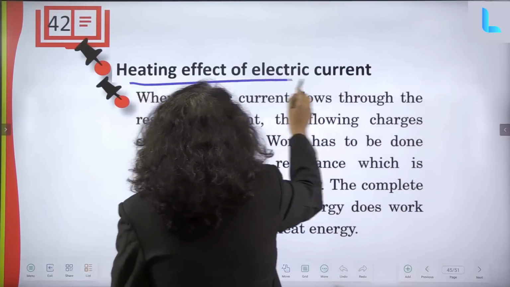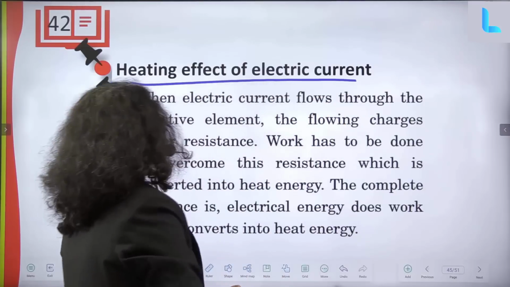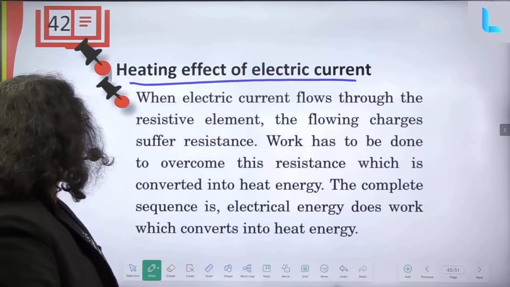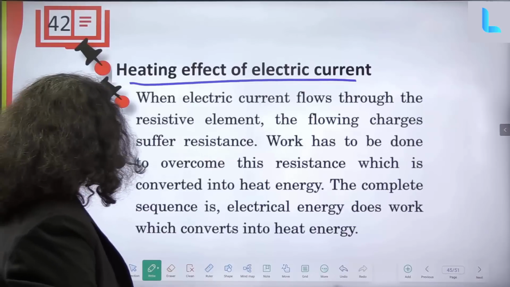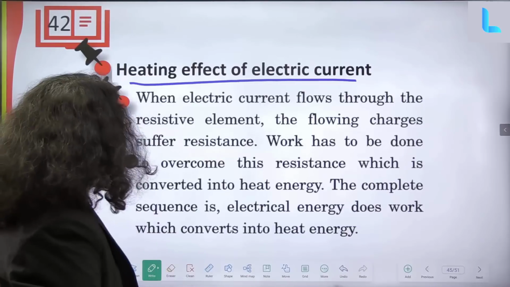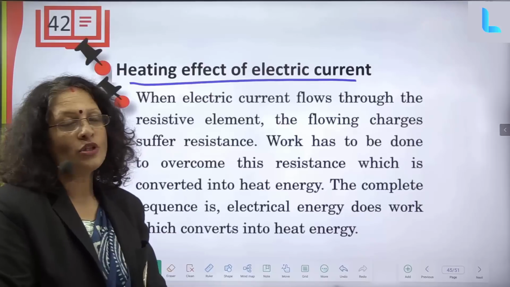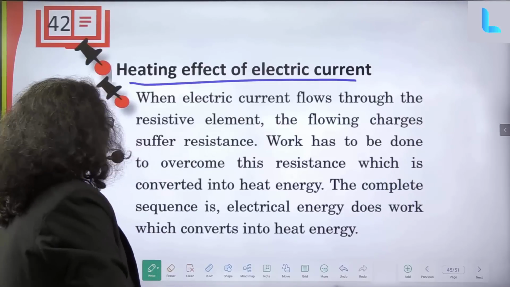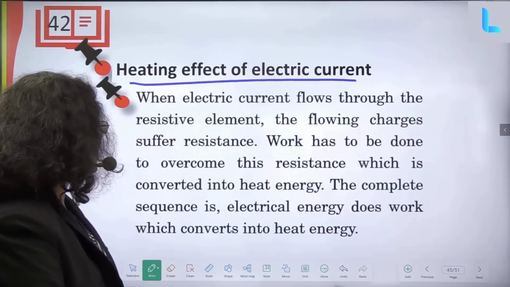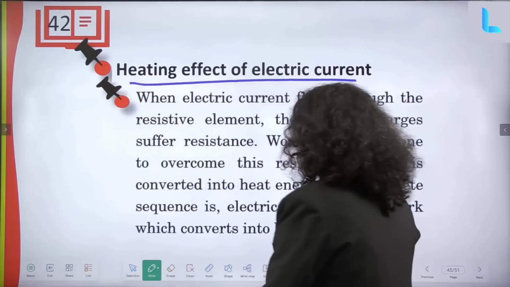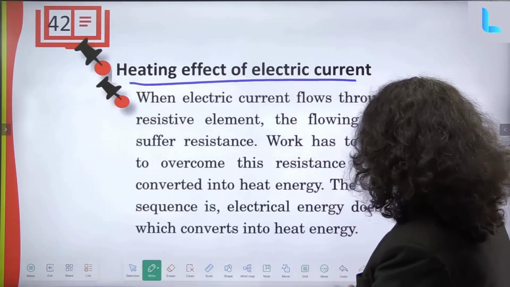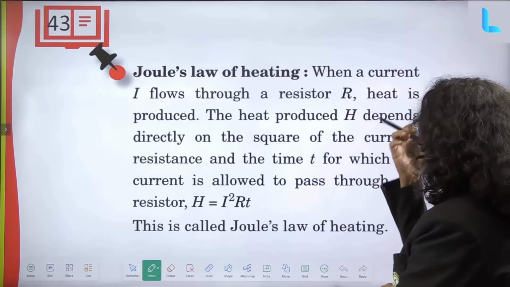Now, the heating effect of electric current. When electric current flows through a resistive element, the flowing charges suffer resistance and work has to be done to overcome this resistance, which is converted to heat energy. So electrical energy does work, which converts into heat energy.